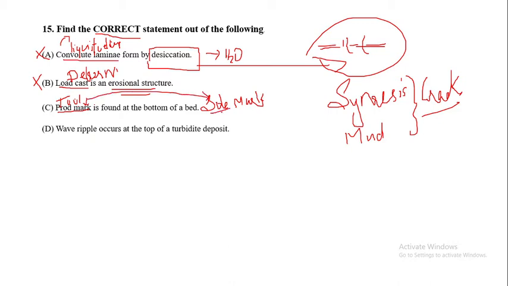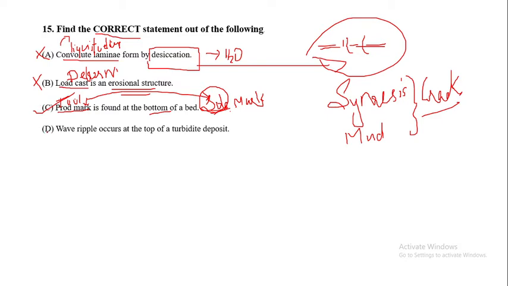As the name indicates, sole means the bottom. So prod marks are found at the bottom of the bed. The statement is absolutely right, because prod marks belong to the sole mark category, and sole represents the bottom. So it is a completely correct sentence.